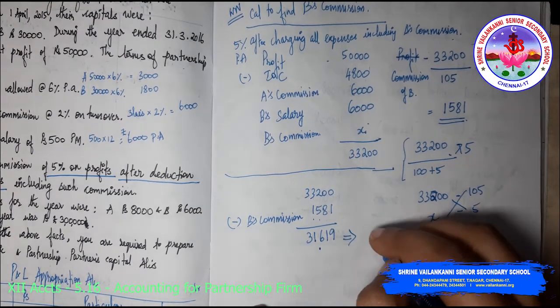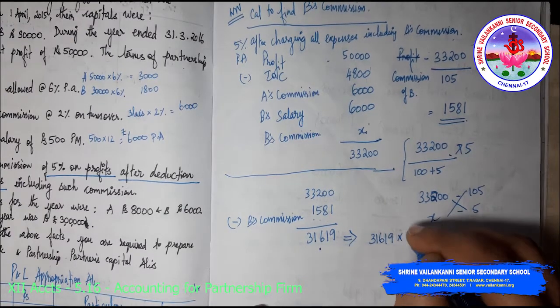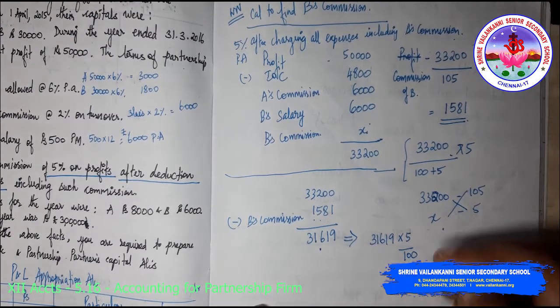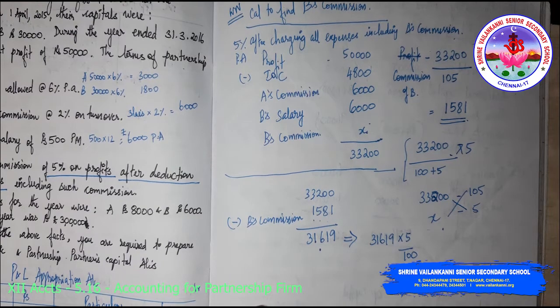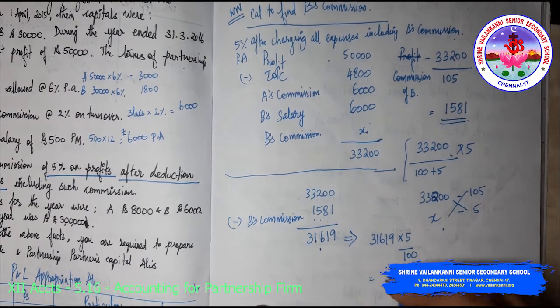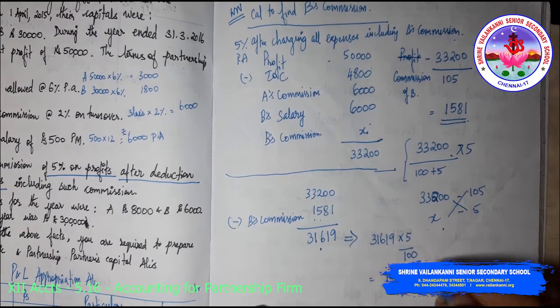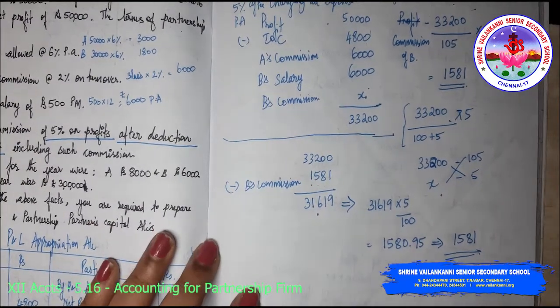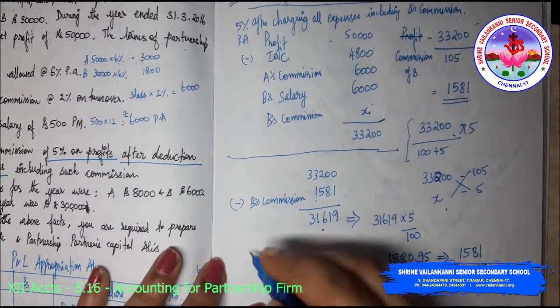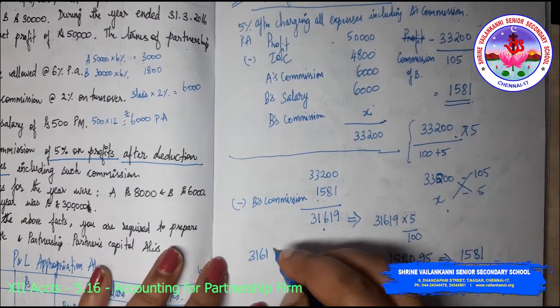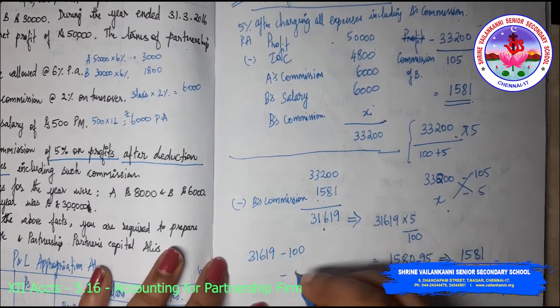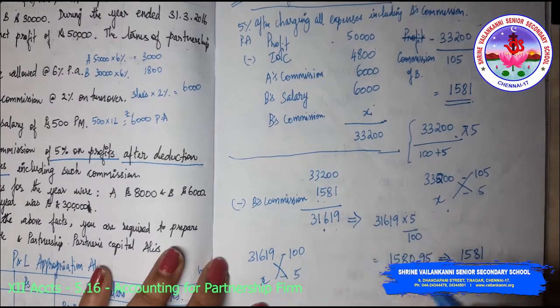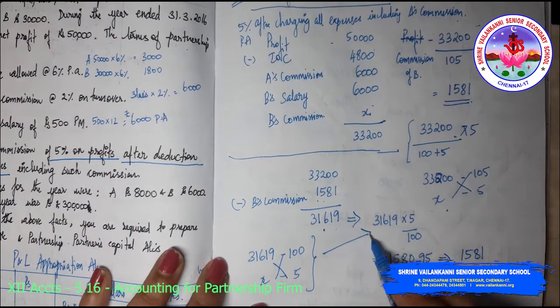So I will just check whether I am getting it. So I am getting 1580.95, which is nothing but 1,581. Okay. So this is how you need to understand this. This is 100 percentage. 31,619 is 100. What is 5? So we cross multiplied and we would have got this.